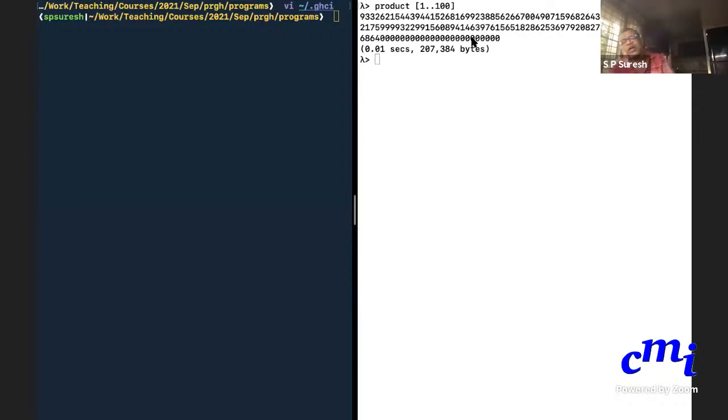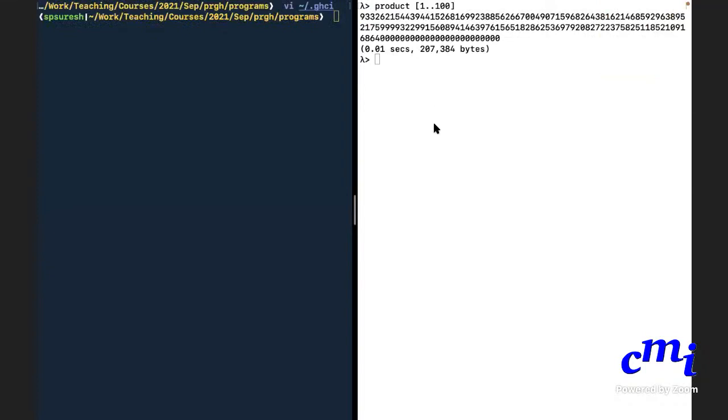So Integers are numbers without any bounds. Haskell takes care of properly manipulating these things. So you can just use Haskell as a calculator, if nothing else. And it offers you nifty functions like this. Yes, somebody had a question?